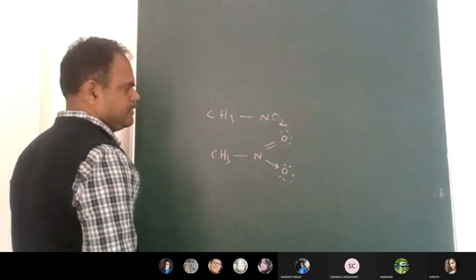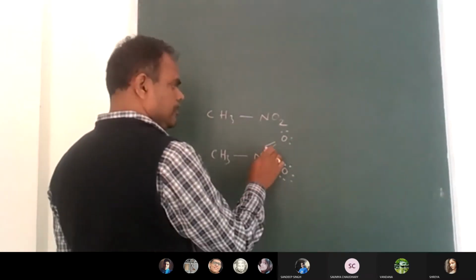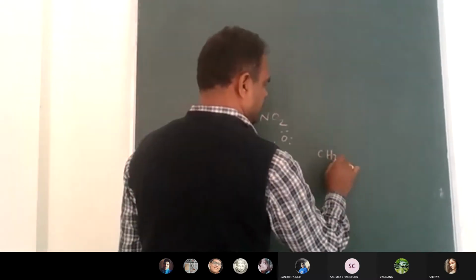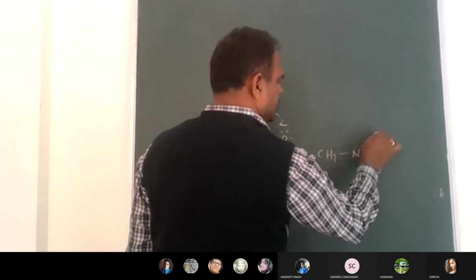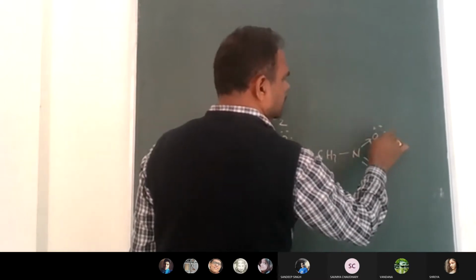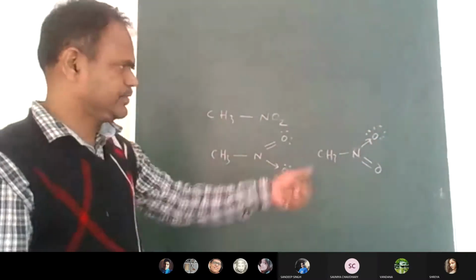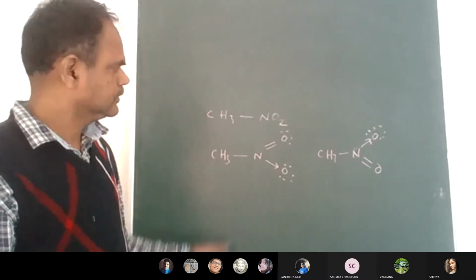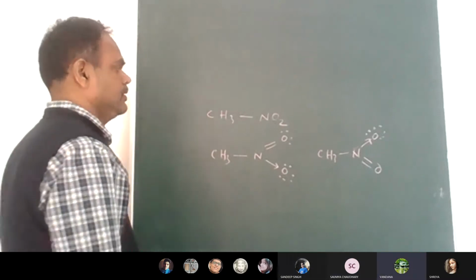So one more nitromethane I am writing, CH3 NO. Here will be the double bond, here will be the other. Are the two resonance forms or not? Yes, sir, the two are resonance forms.